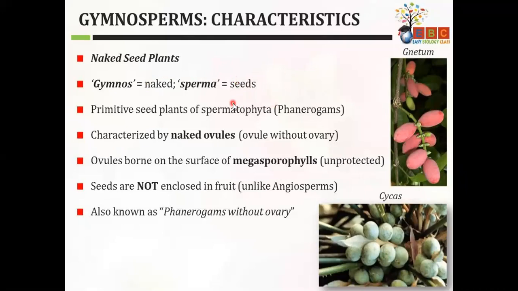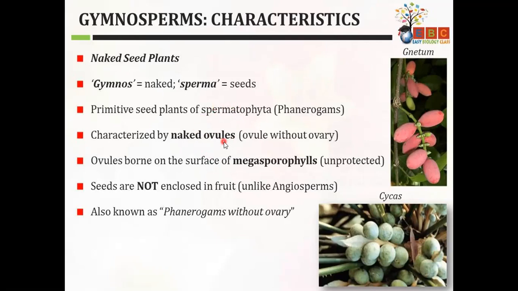Just as we are used to seeing, in a mango the seed is present inside the fruit of mango. It's not the case in gymnosperm. So basically, why are seeds naked? Because the ovules are naked. When we study reproduction in detail, you will know that seeds are nothing but modified ovules, and the ovary is modified to form the fruit. So seeds are naked because in gymnosperm, ovary is absent.